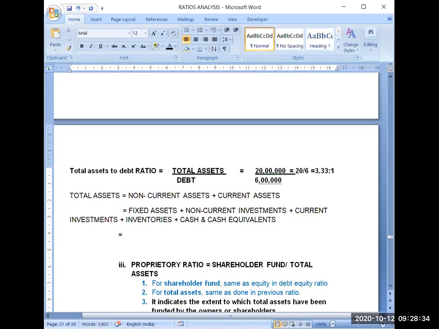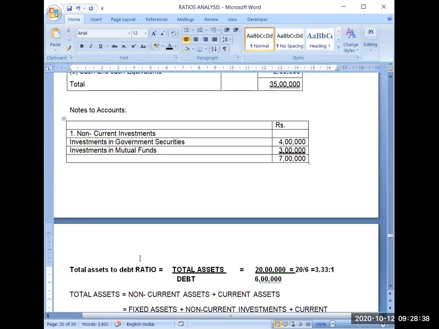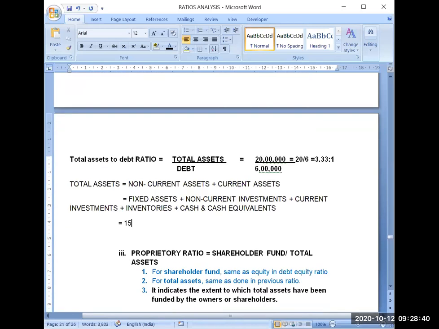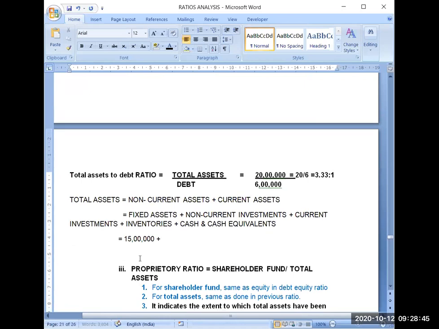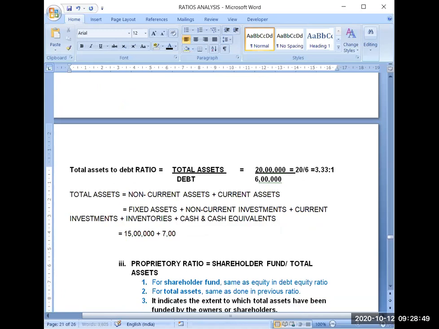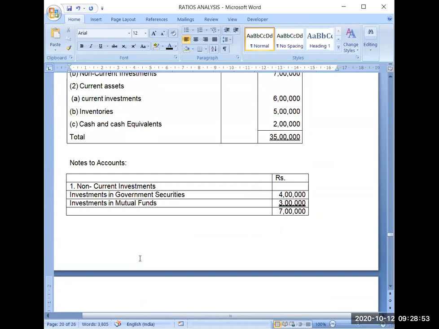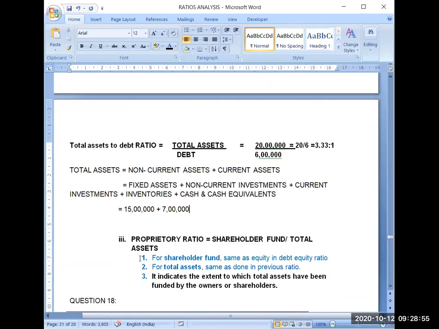Then it will be is equal to, now I can put the values. So fixed assets are given 15 lakh. Then non-current investments are given 7 lakh. Then current investments are given 6 lakh.